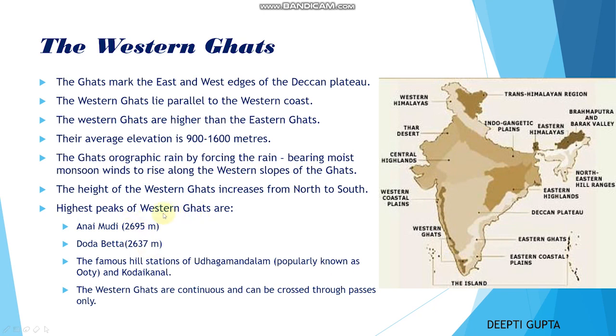The highest peaks found in the Western Ghats are Anaimudi and Doda Betta, and the famous hill stations are Udhagamandalam, popularly known as Ooty, and Kodaikanal. The Western Ghats are continuous and can be crossed through passes only. So they are continuous in nature.